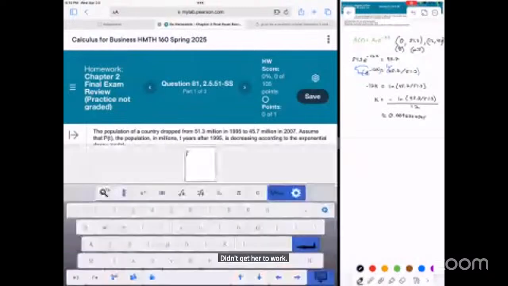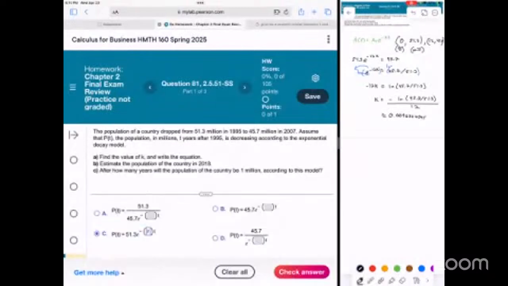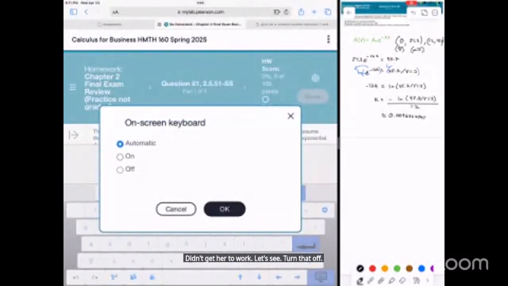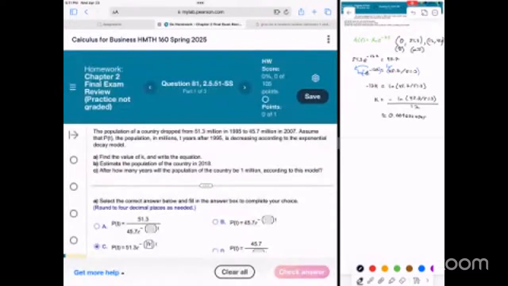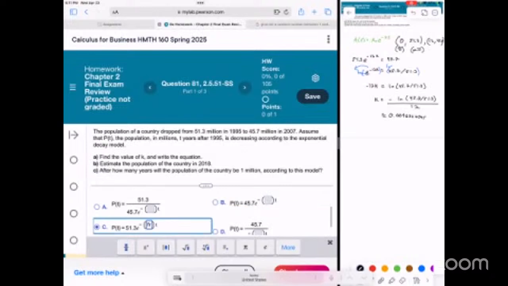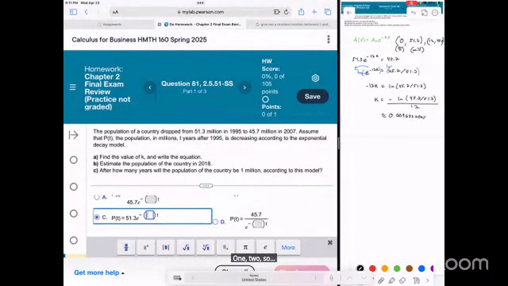Let's see, turn that off. One, two, so 0.0096.